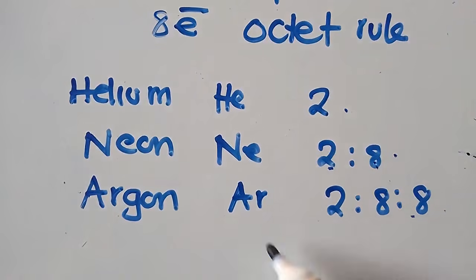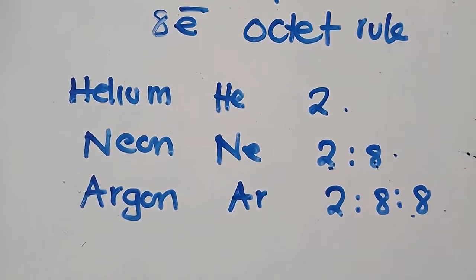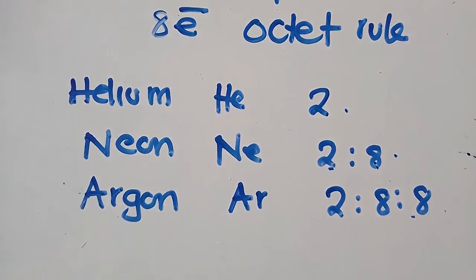So this is the structure. These are structures of noble gases. This is what you need to know and understand. Noble gases do not undergo bonding because they are stable. This is the reason why they don't undergo any bonding. They don't need to react with other atoms for them to be stable. No. They are stable on their own, the way they are.